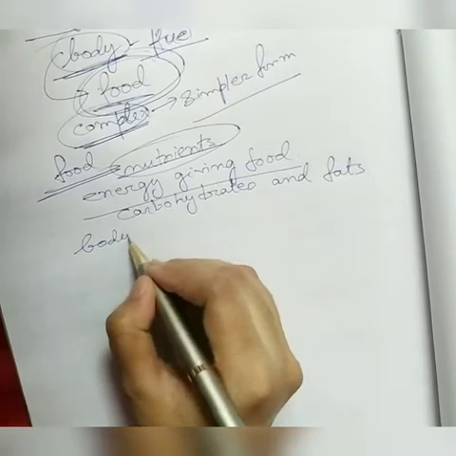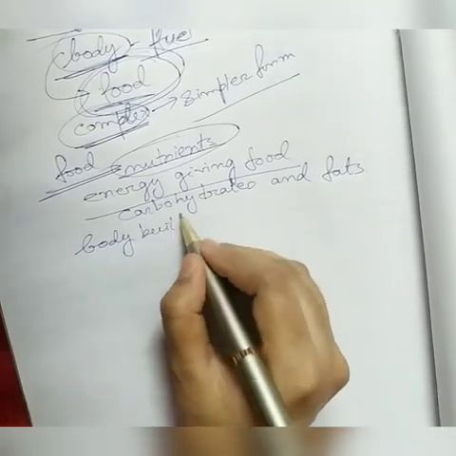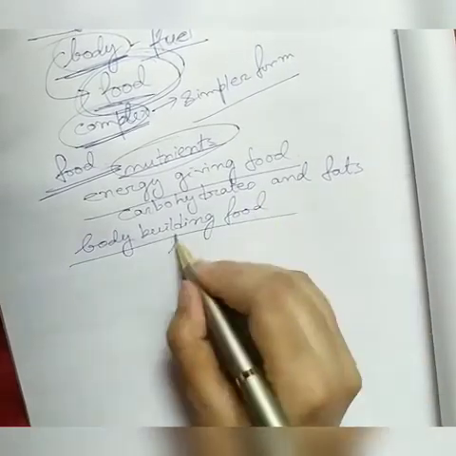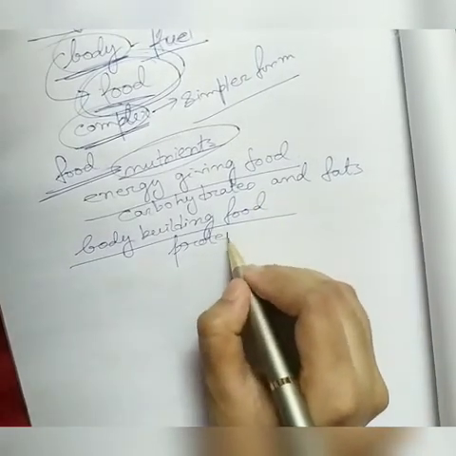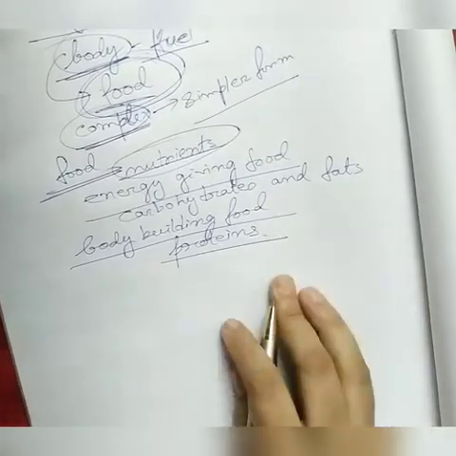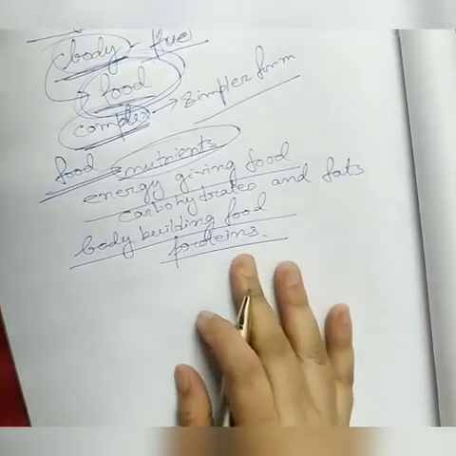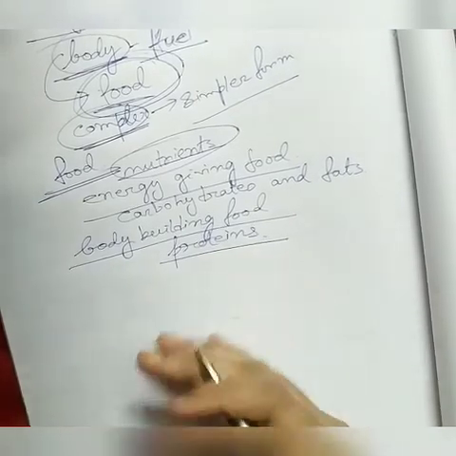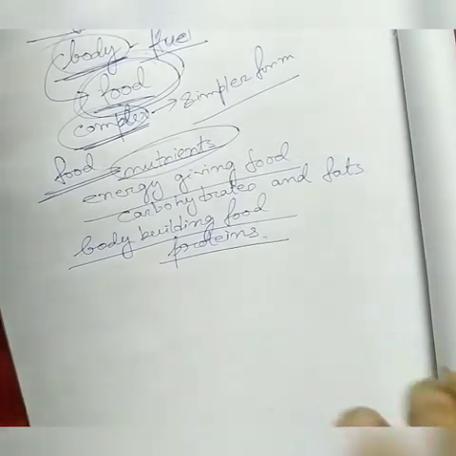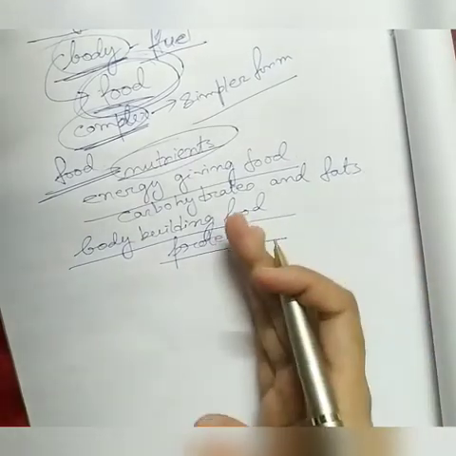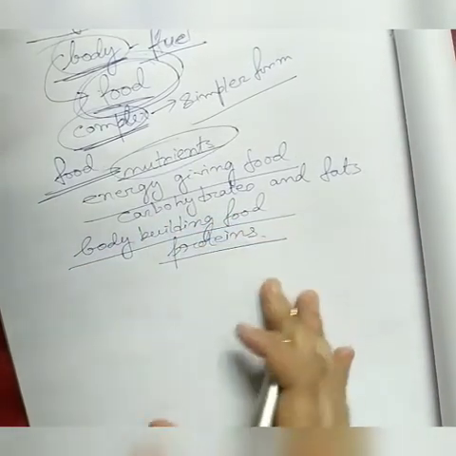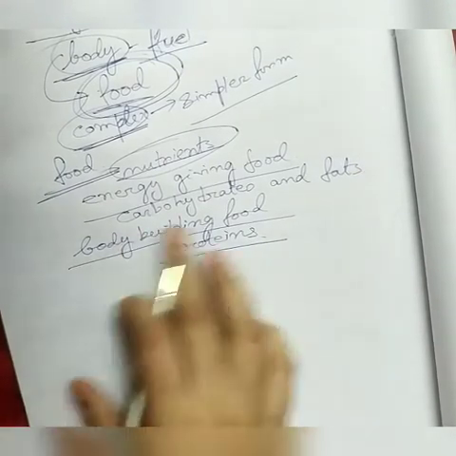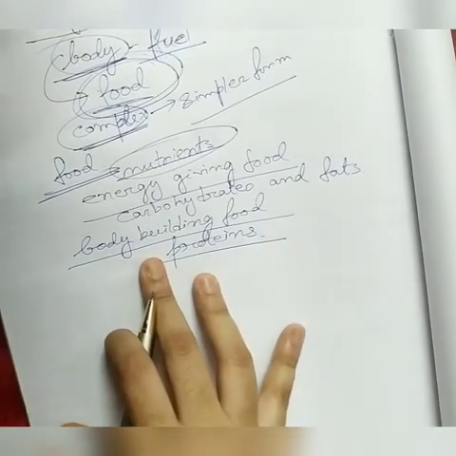Next is bodybuilding food. Proteins fall under this category and they help to build the muscles. Growing children need more proteins as their body muscles need to develop, for development and repair of the body. So this is the function of protein, the bodybuilding food.